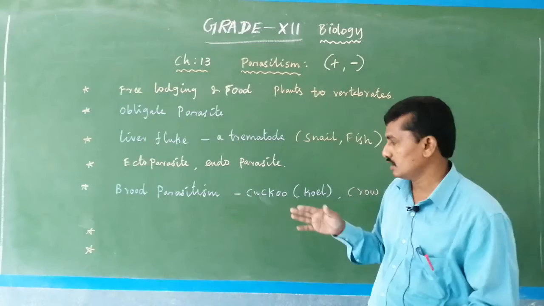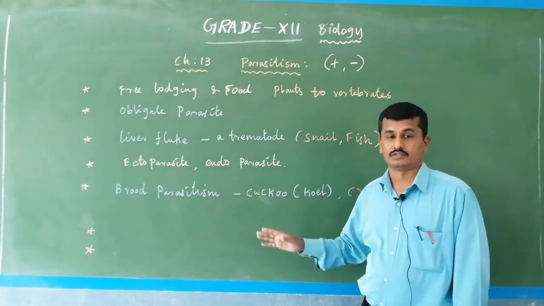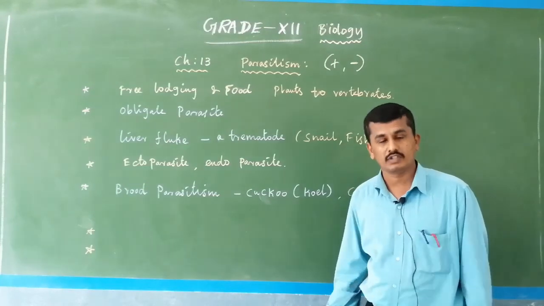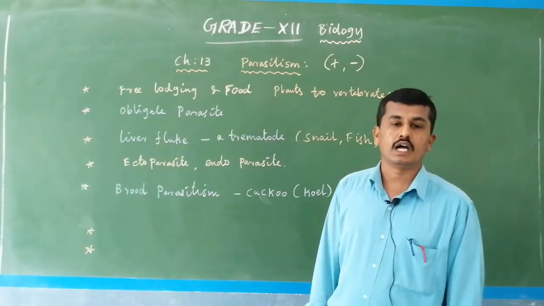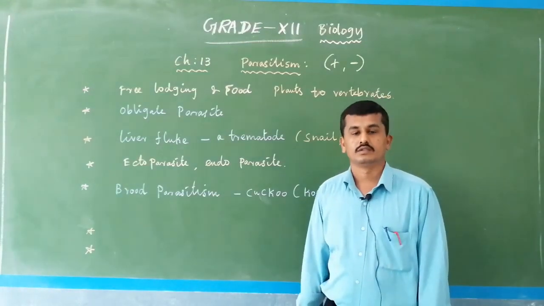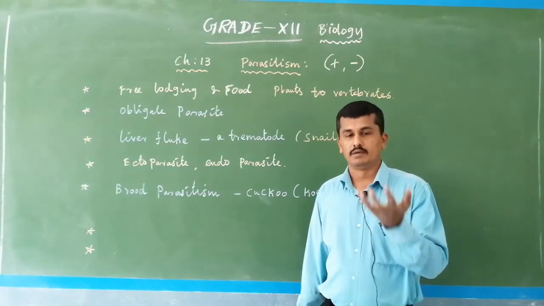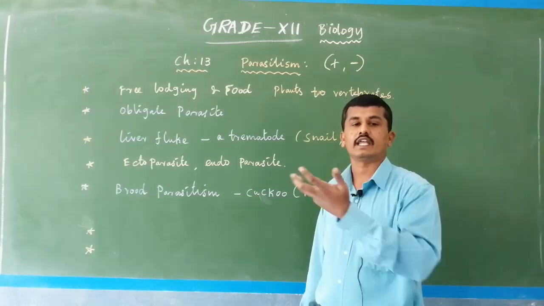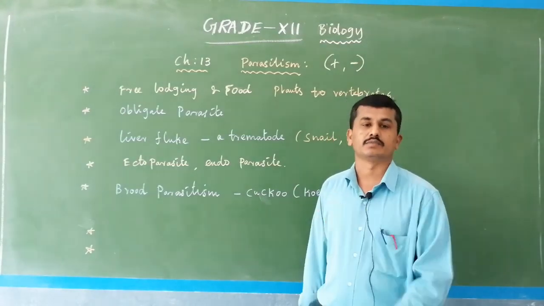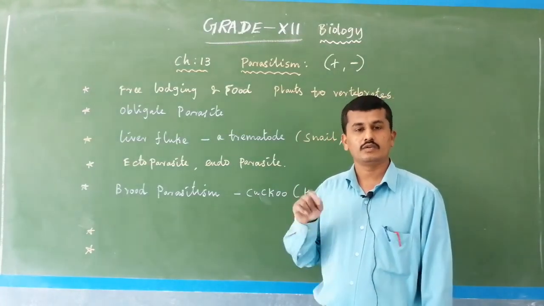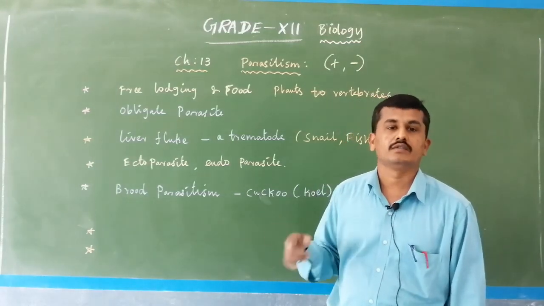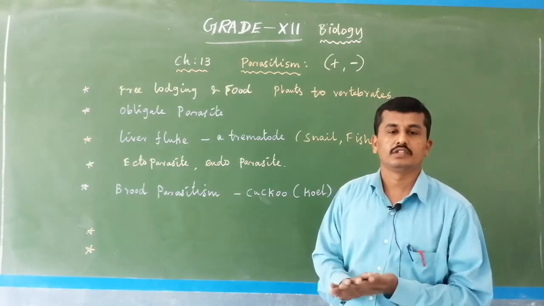Here your board exam may ask what is meant by brood parasitism. Explain. Brood parasitism is the cuckoo and crow story. The cuckoo is a bird that uses a crow's nest for egg hatching and development of its young. So here the cuckoo gets benefited and the crow gets a negative interaction.